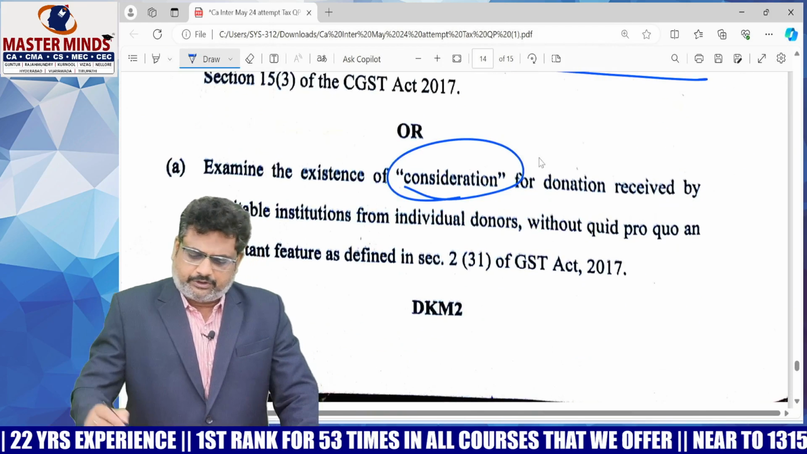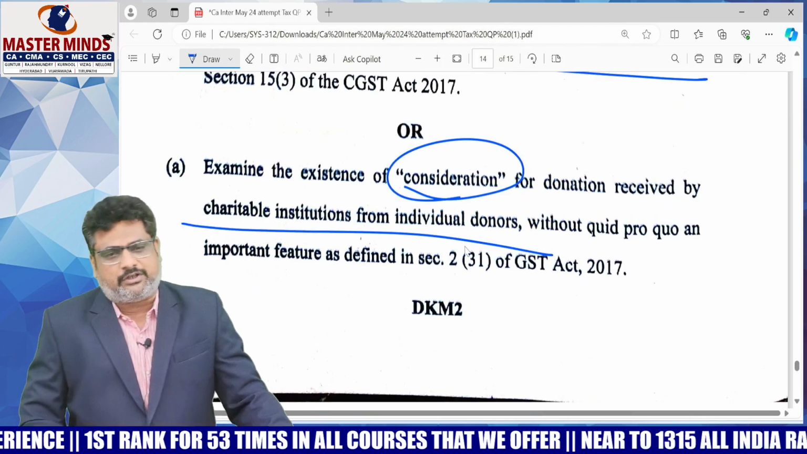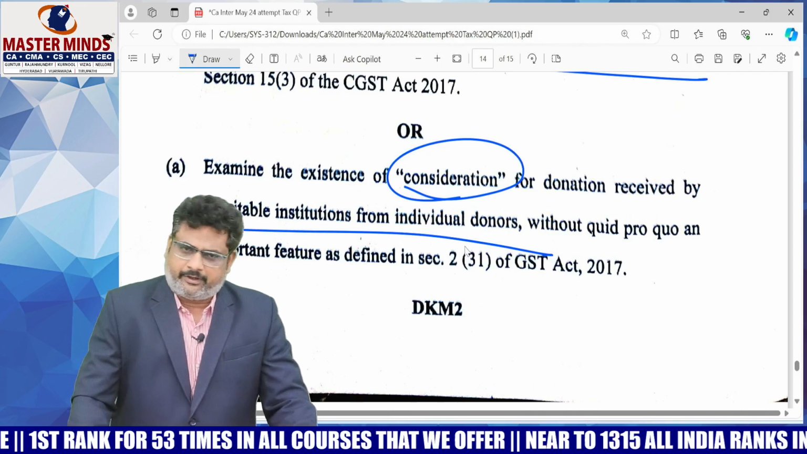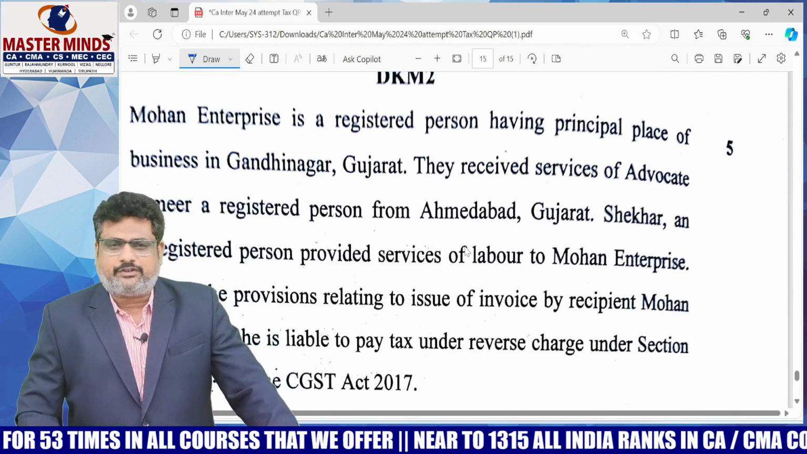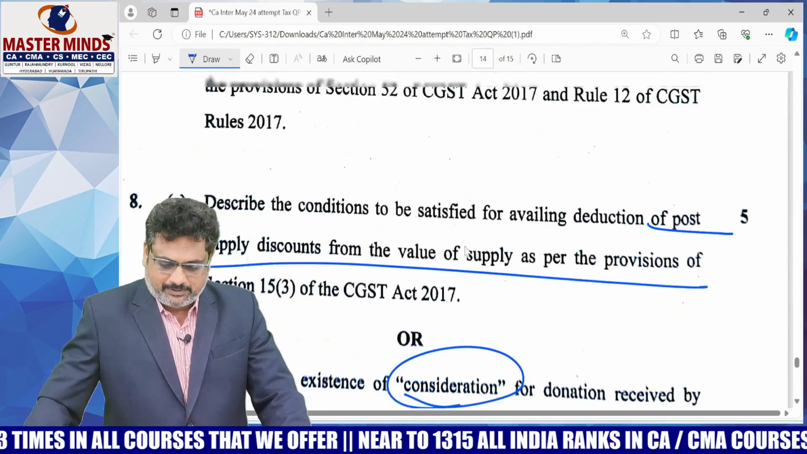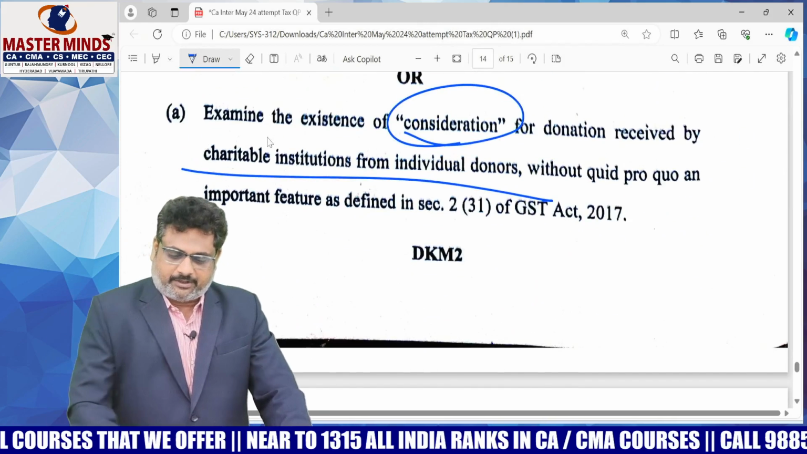Next one is consideration in relation to charitable organizations. It is also a theory question. Definitely you can read that particular one. Easy to answer. Next one is from the value of supply chapter, and this is from the supply chapter.